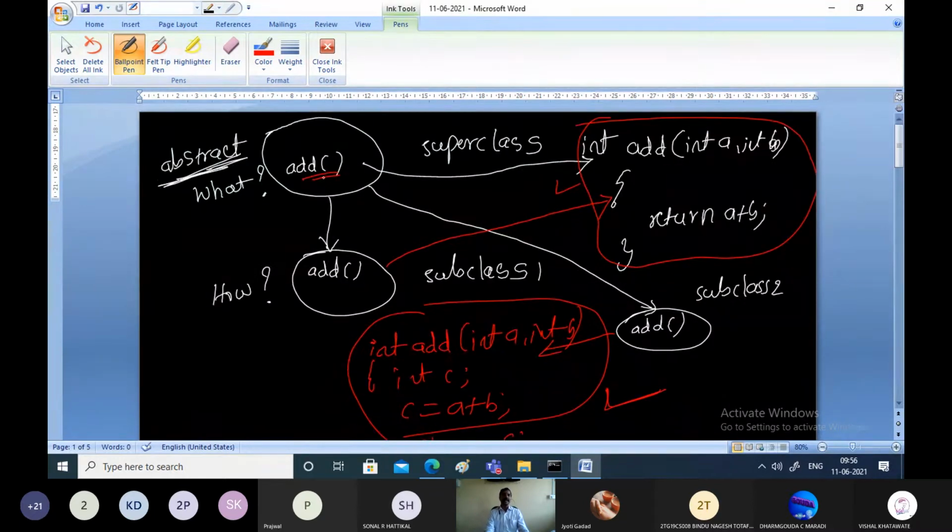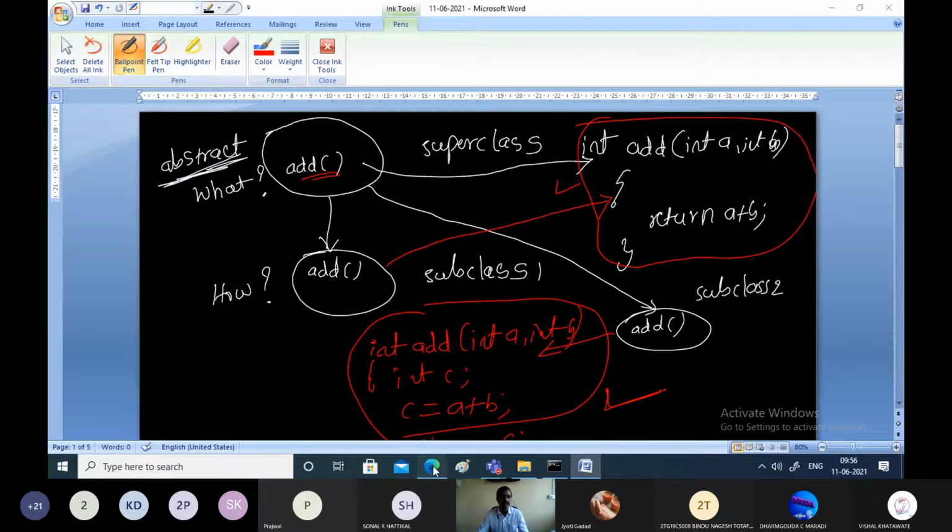That is the same add. What has to be done? Addition has to be done. How will it be done? That is left to the subclass. And the class which is containing such abstract methods is called an abstract class.